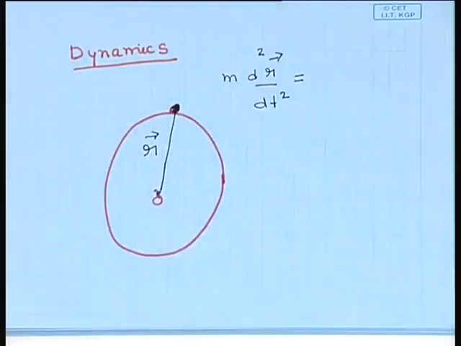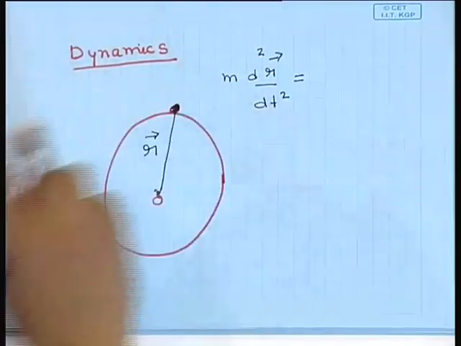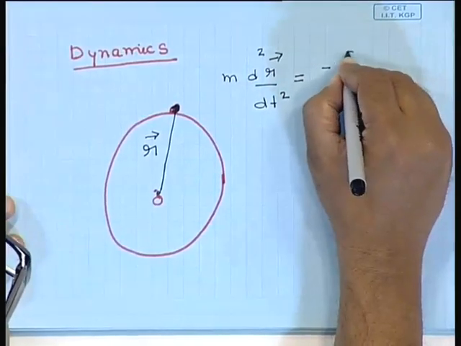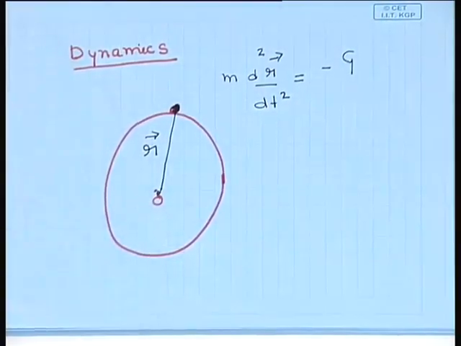Now, what are the forces acting on this galaxy? There is only one force, that is gravity, and how much is the gravitational force? It is minus G, Newton's universal gravitational constant.